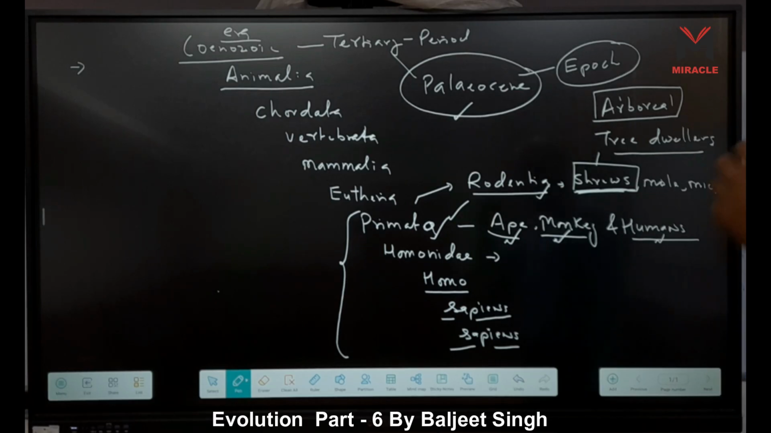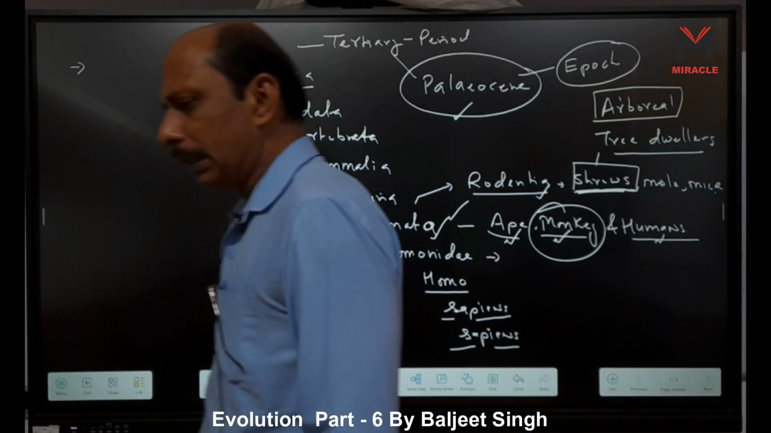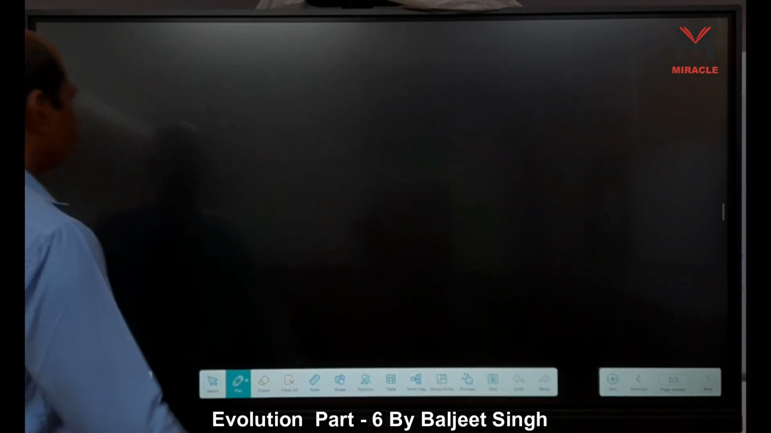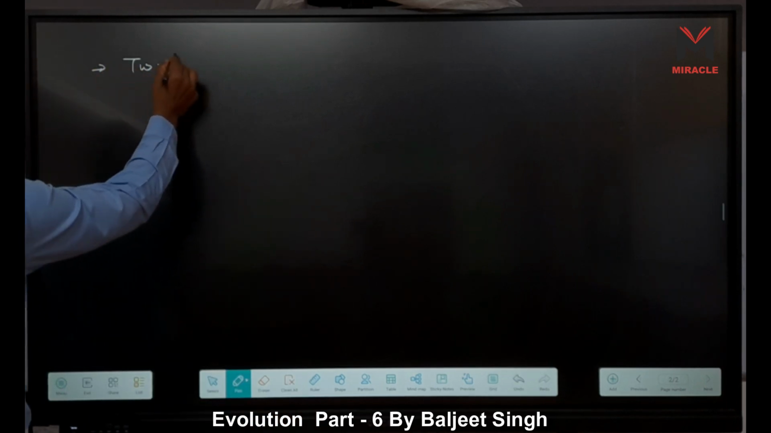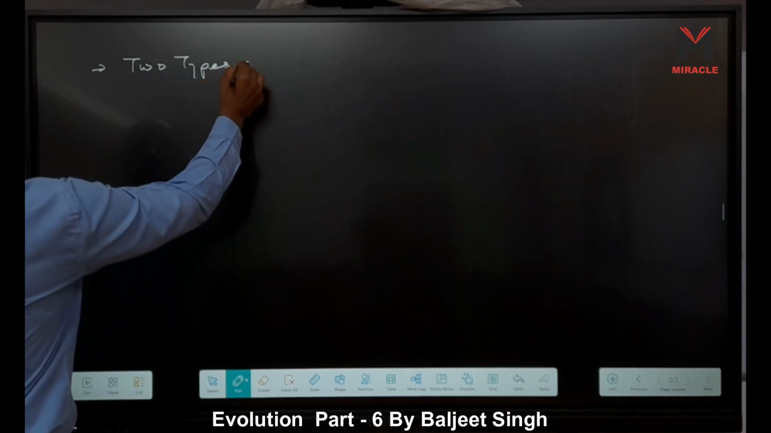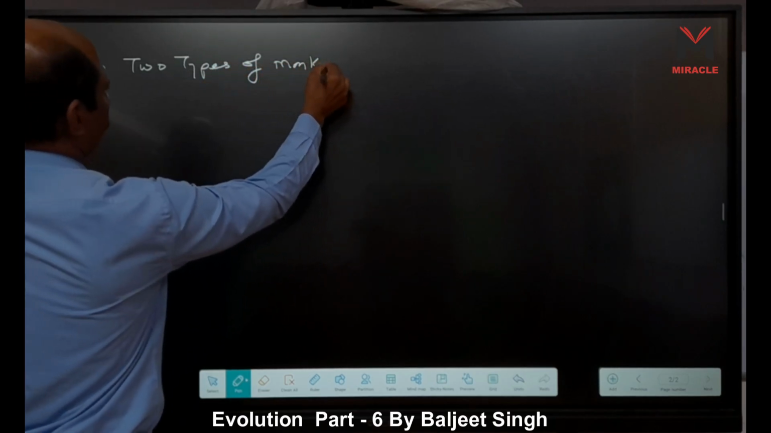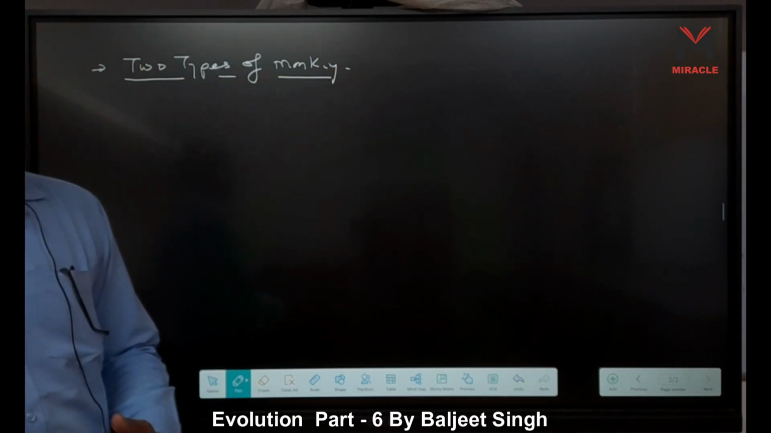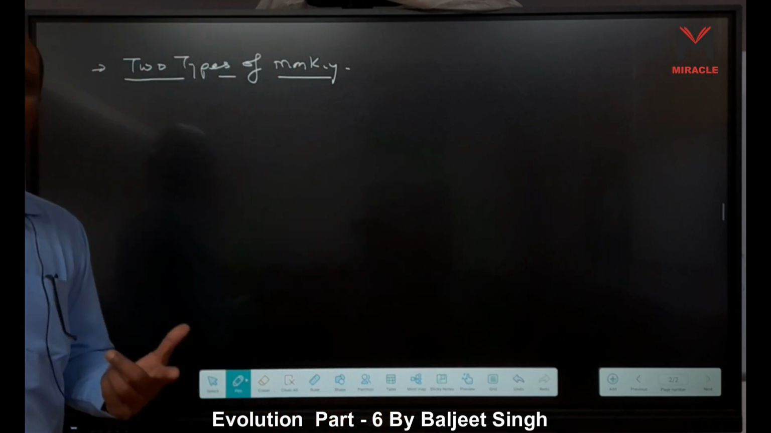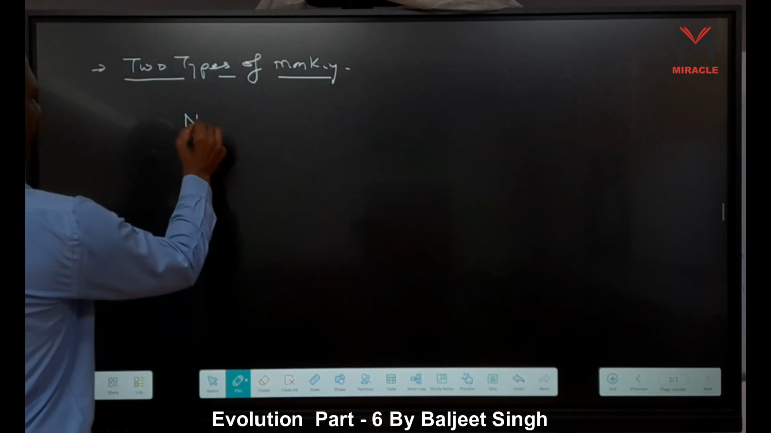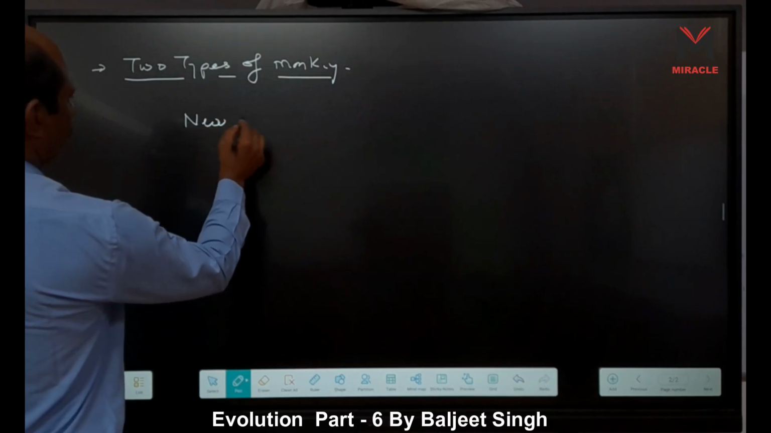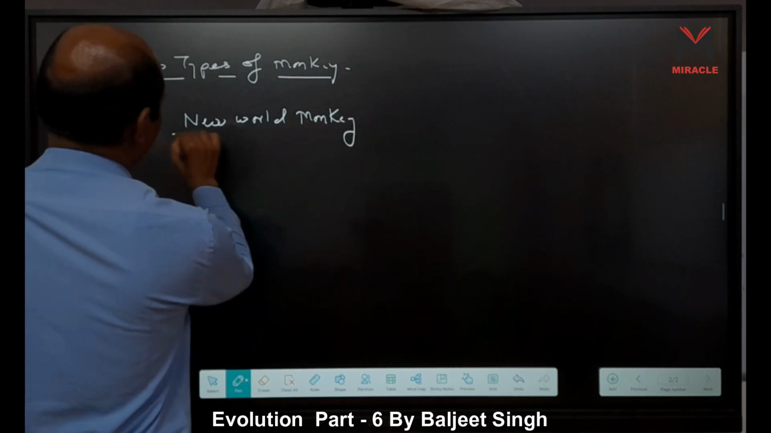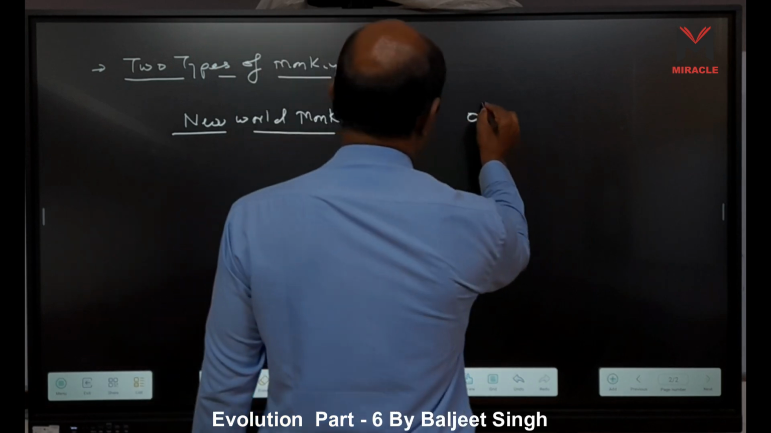One question is there. Here these monkeys are divided into two types. Now we have two types of monkeys, right? So two types of monkey: one is called old world monkey, another one is called new world monkey. New world monkey, and next one is called old world monkey.